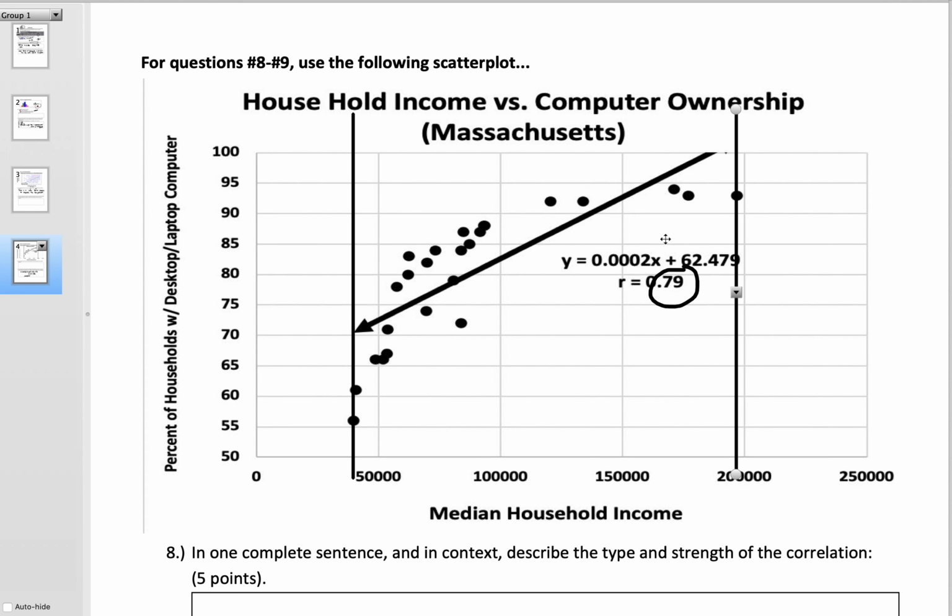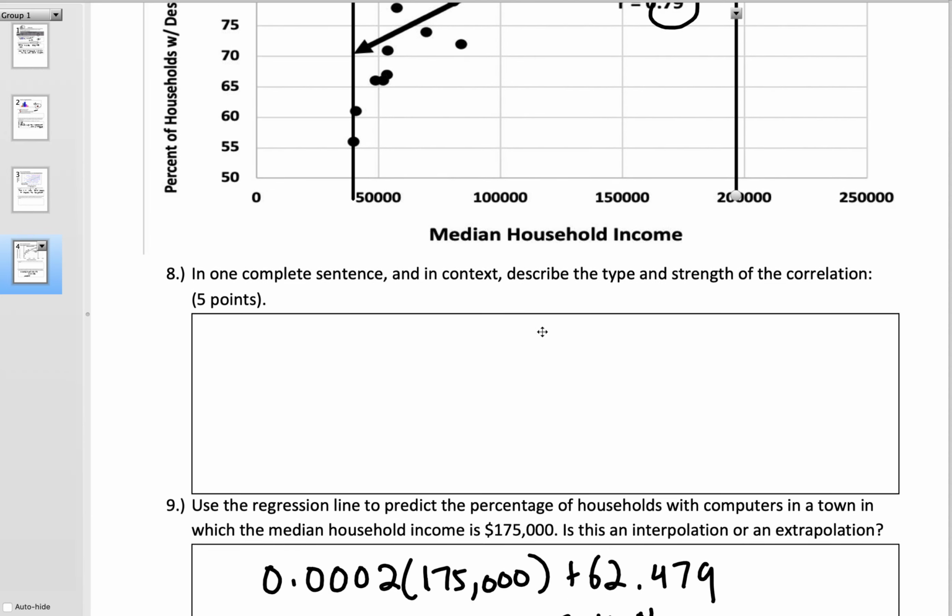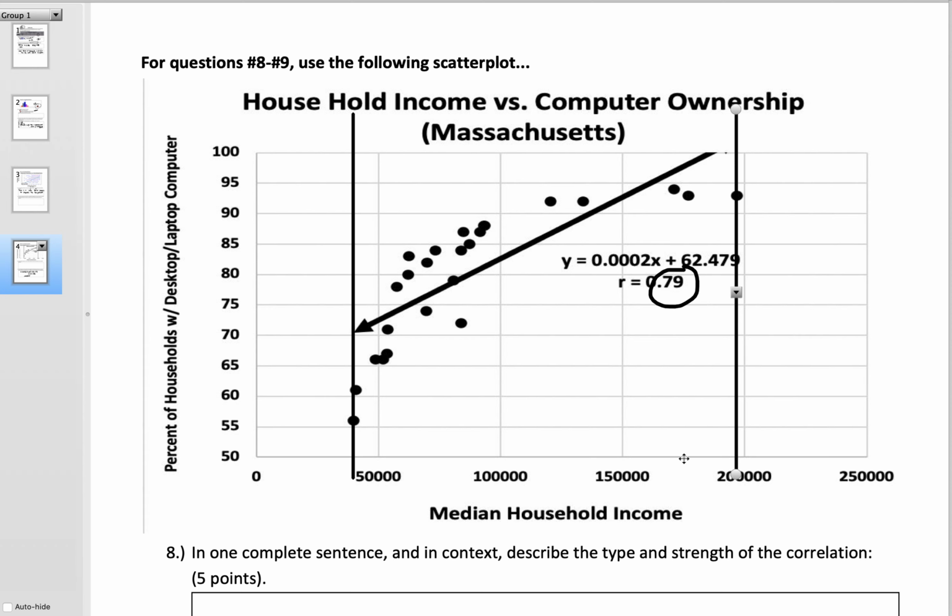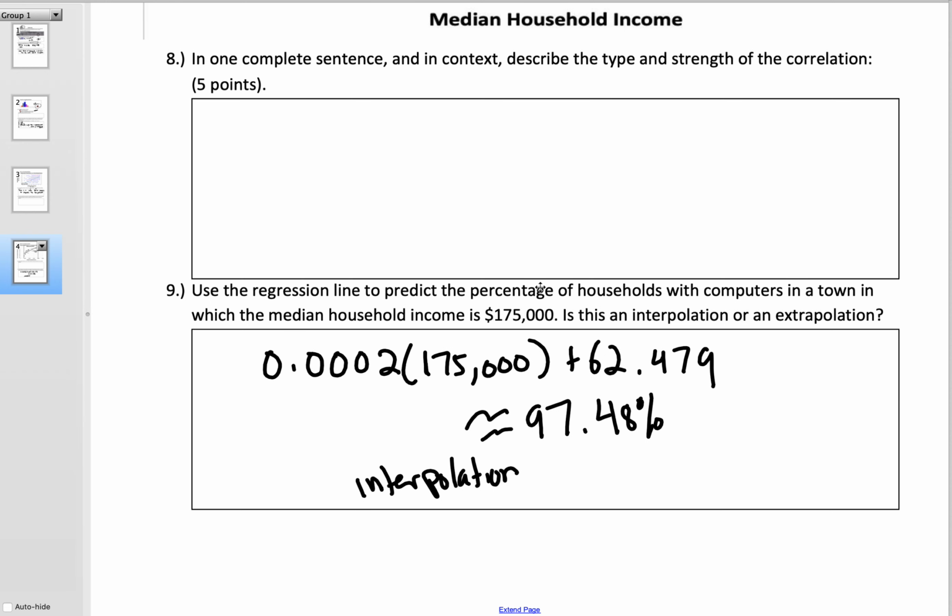So any x value we use to make a prediction, if it's between these two lines, it's an interpolation, and if it's outside of them, it's an extrapolation. And we can clearly see 175, if we're in the middle here, undeniably it is within the range. It's an interpolation.